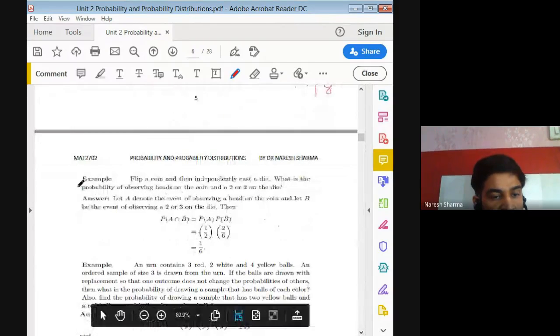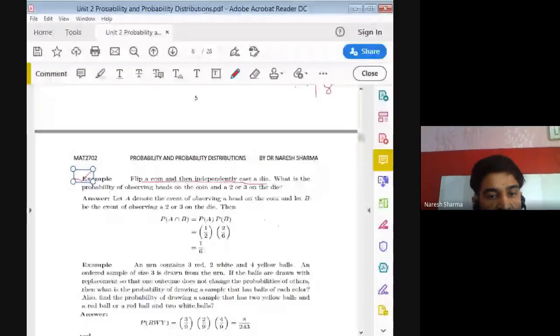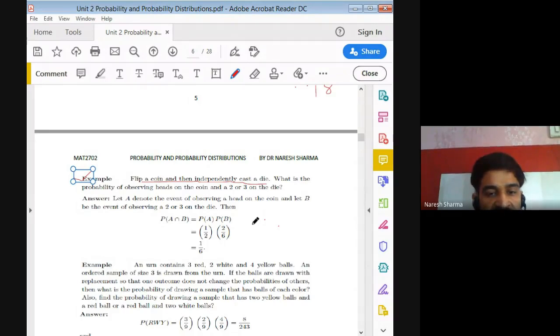So one more example. Flip a coin and then independently cast a die. So we toss a coin first, that gives you a head or tail, right? And then independently cast a die. For a die, we know that 1, 2, 3, 4, 5, 6 are the exhaustive cases, or you say outputs. What is the probability of observing head on the coin? So first is one event, head on the coin.